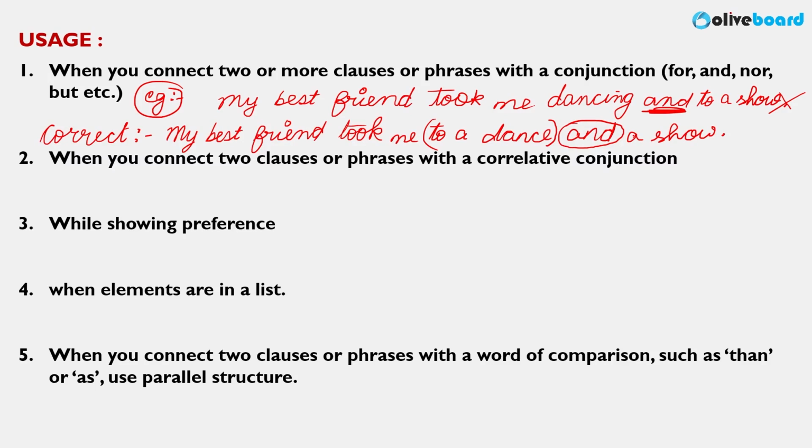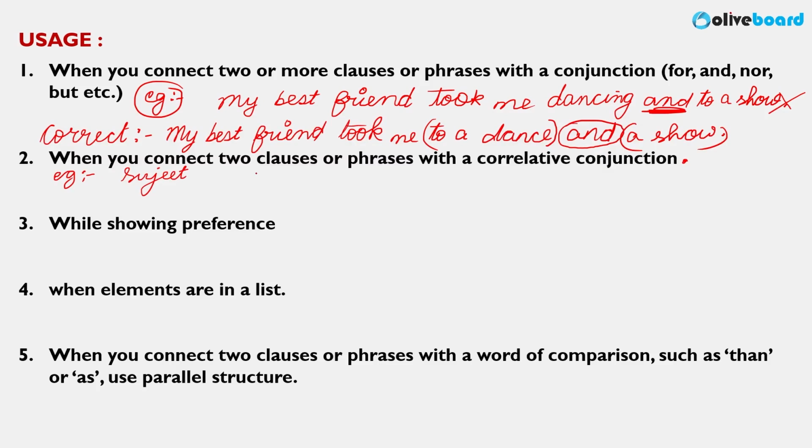So a dance, a show here, parallel structure. Next, when you use correlative conjunctions, now I hope you remember correlative conjunctions, the ones used in pair. For example, neither nor, either or, not only but also. In those cases also we use the rule of parallelism. Let me give you an example.